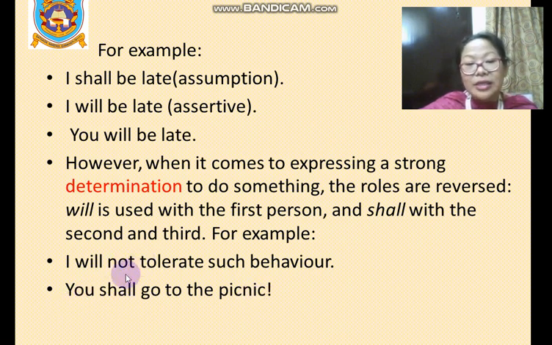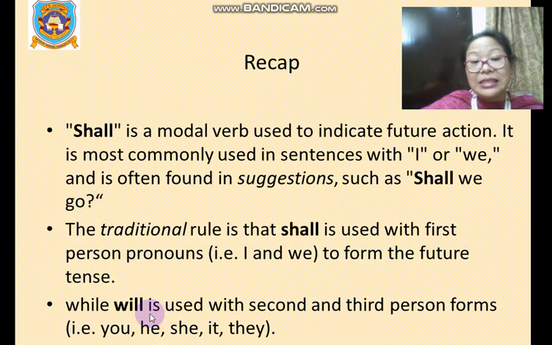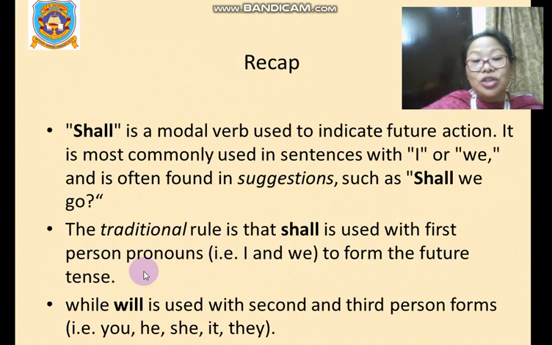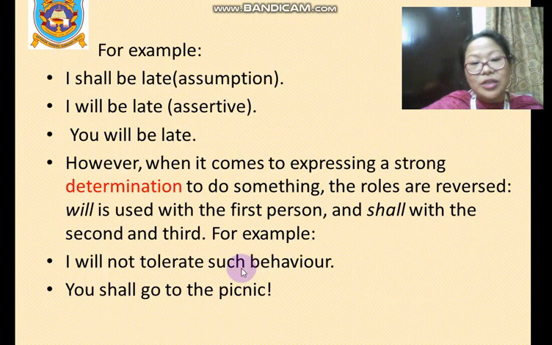So in these two cases, when we are expressing a strong determination in a sentence, shall and will do a reverse role. That means we will use will with the first person, which traditionally is used with the second and third person. And we will use shall with the second and third person, which traditionally is used with the first person. So this is an exception. So this was about will and shall.